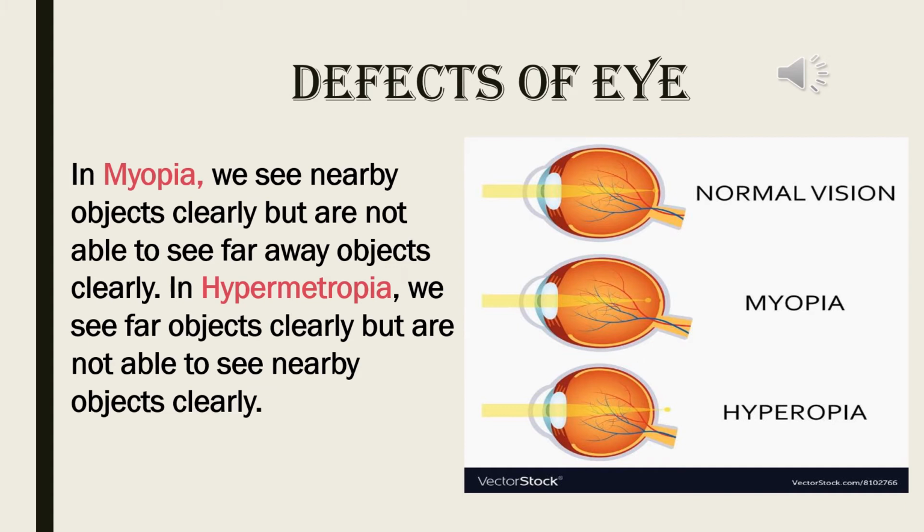Then what is the difference in between these two? In myopia, we see nearby objects clearly but are not able to see far away objects clearly. In hypermetropia, we see far objects clearly but are not able to see nearby objects clearly.